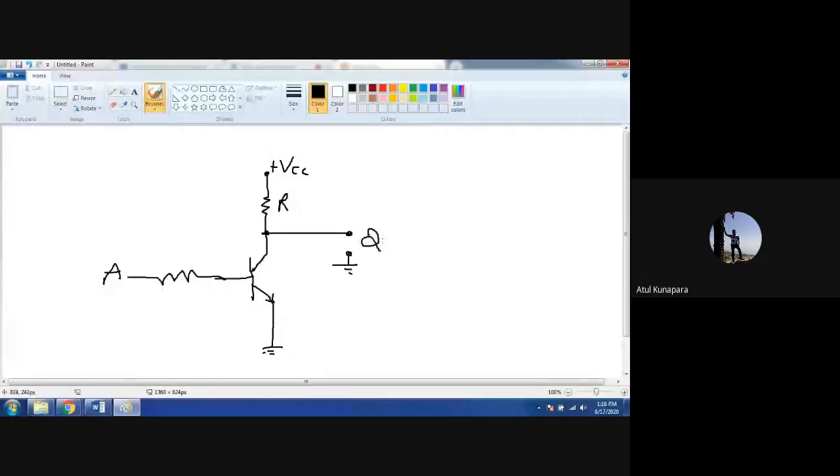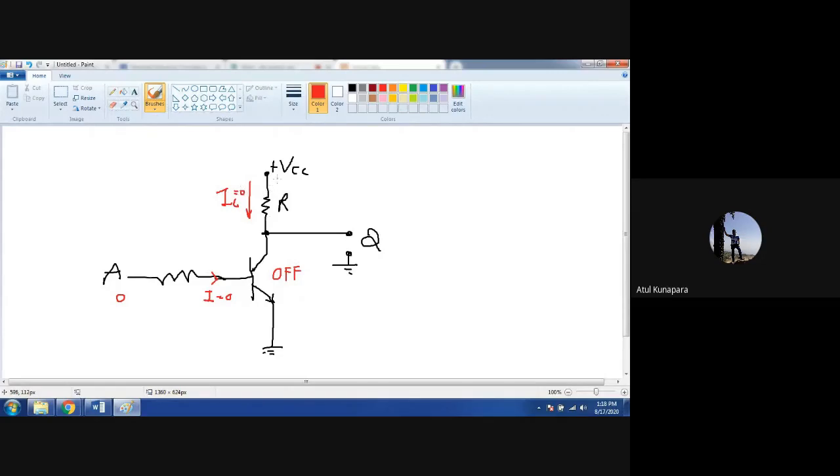So now simply you can see here, whenever your input A is 0, there is 0 current flowing here. Right? So you can say the input current I is equal to 0. And because of that, your transistor will be working in the off condition, or you can say open condition. And because of the open condition, the current flowing here, that is what we can say IC, is also equal to 0.